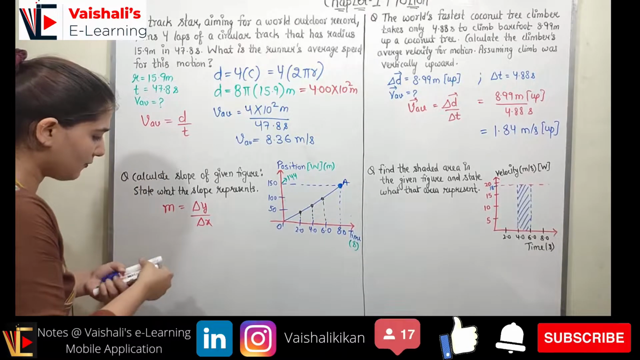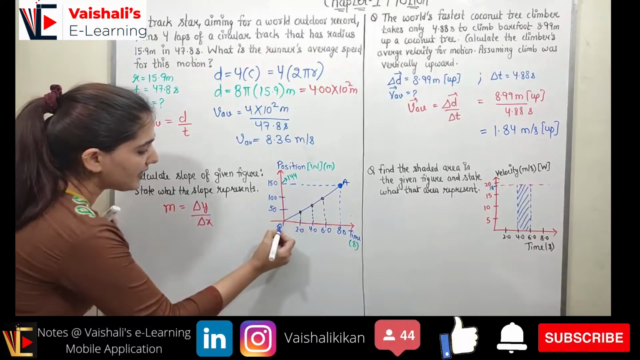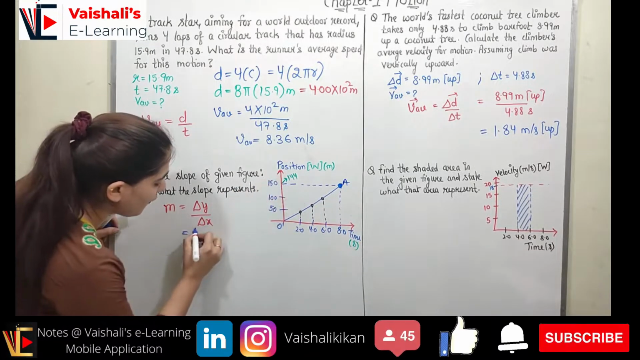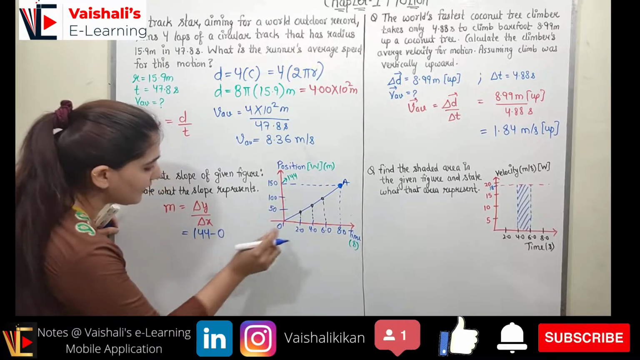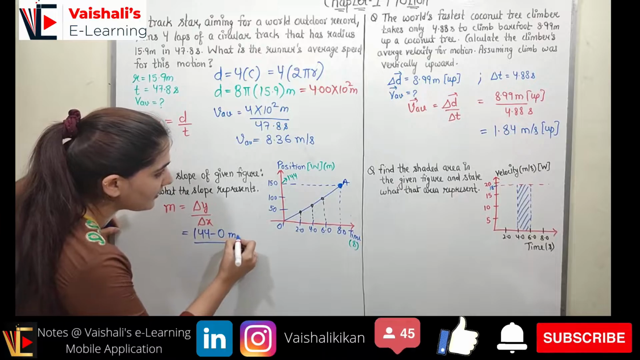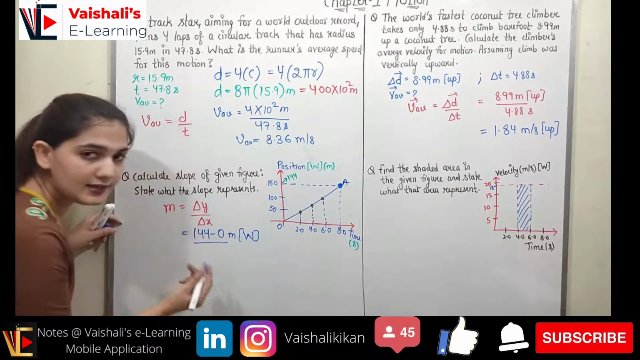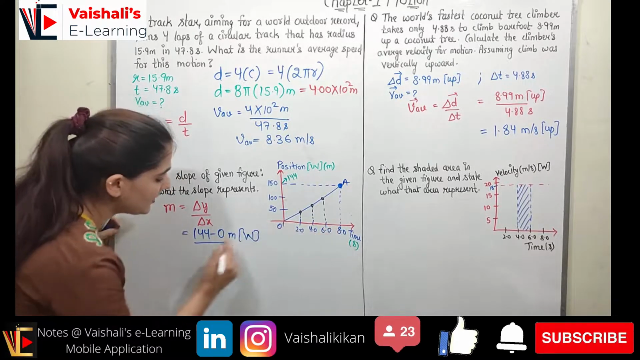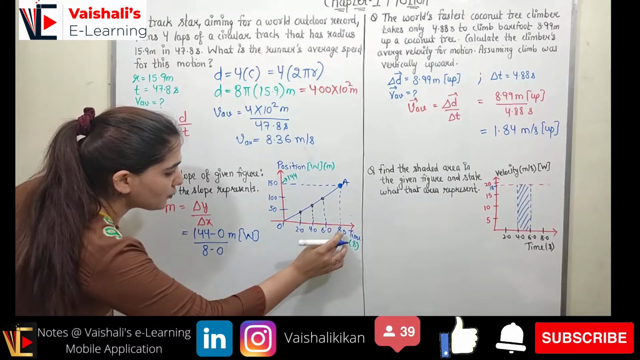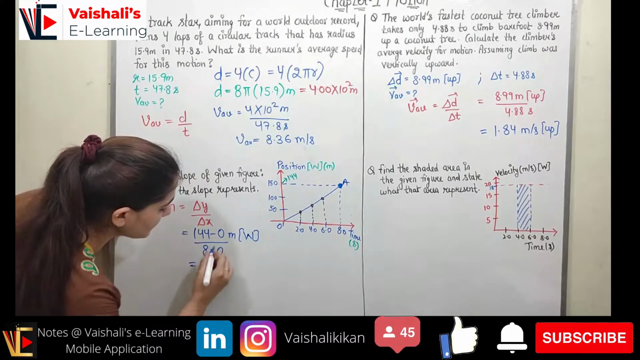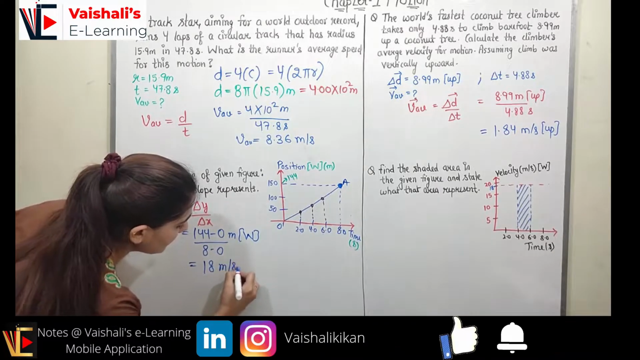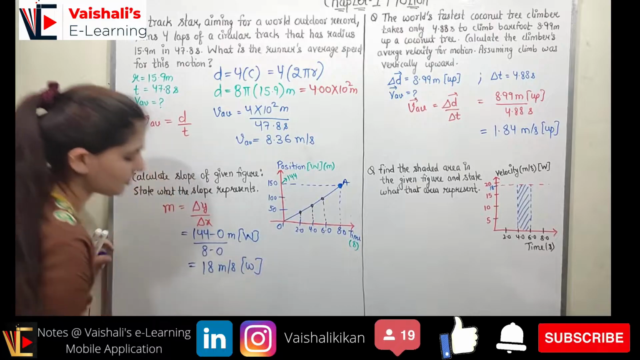So what is the change in y? You can see if I take the point O and the point A, so change in y is from 144 and initially it was 0, right? And here it is west, right? So now what is the change in time? From 8 to 0, right? So from 0 up to 8 we have change in time, and when you calculate it, it will be coming out to be 18 meter per second in the west direction, right?